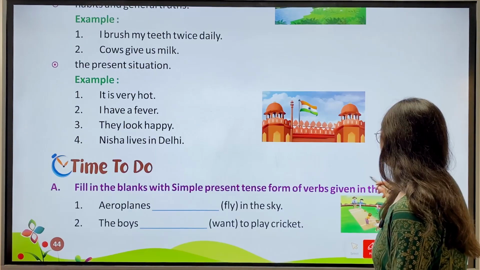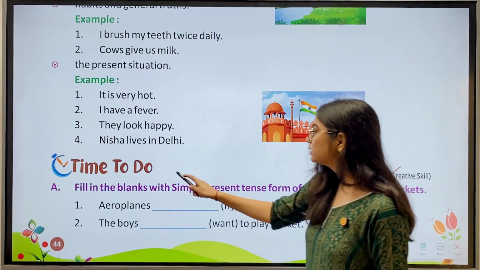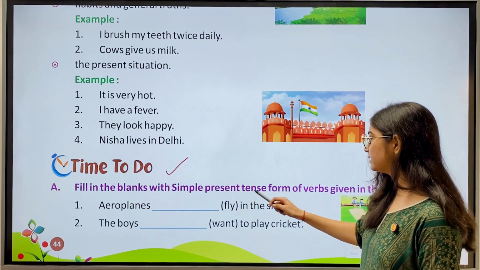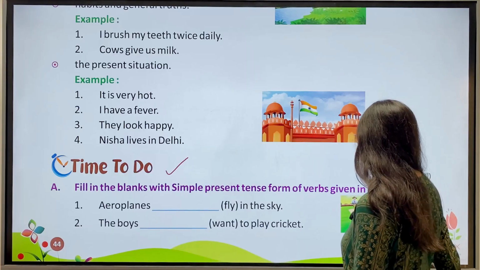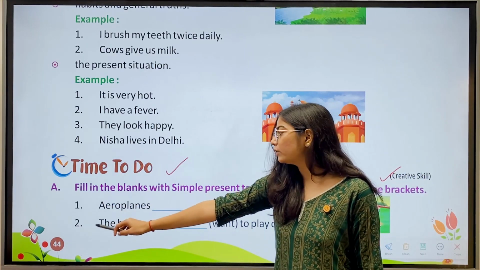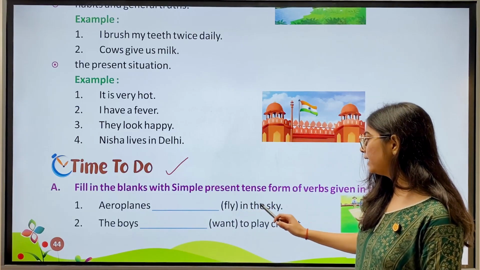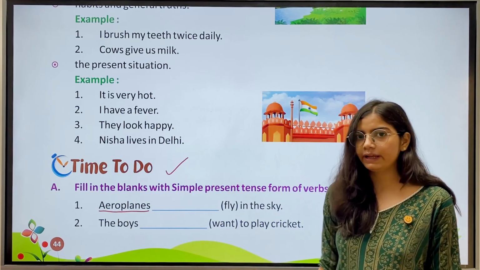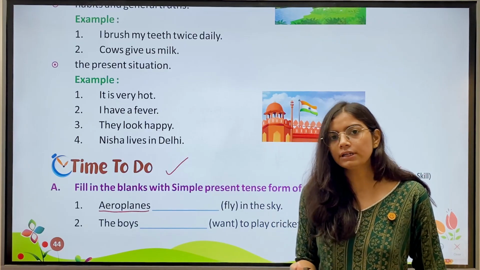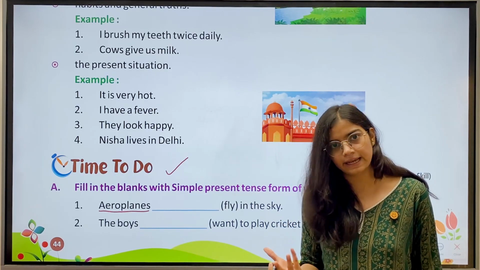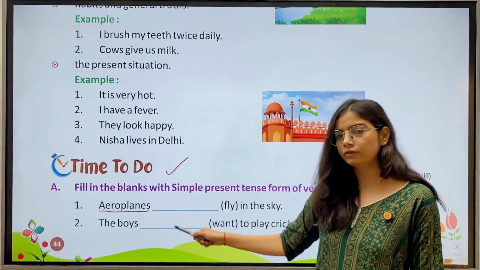Okay. Then we have Creative Skill, time to do. A. Fill in the blanks with simple present tense form of verbs given in the brackets. Now, the first one, aeroplanes dash fly in the sky. Here you can see aeroplanes. This is a plural noun. So, the form of the verb remains the same, which is fly. So, we'll write fly.